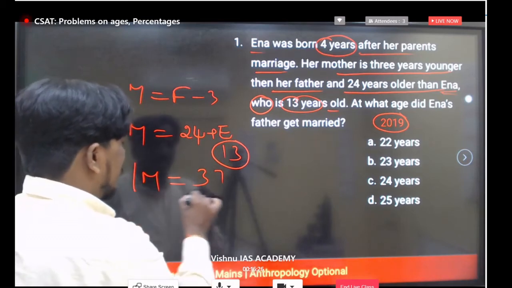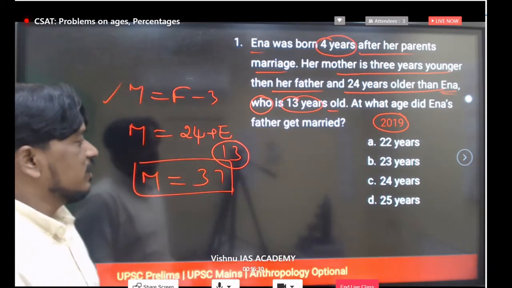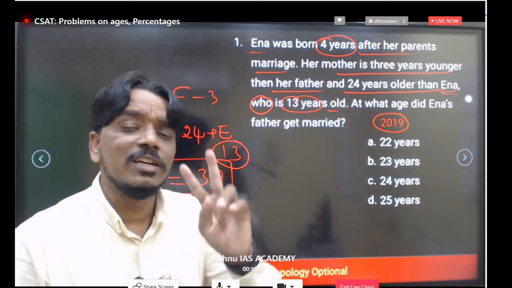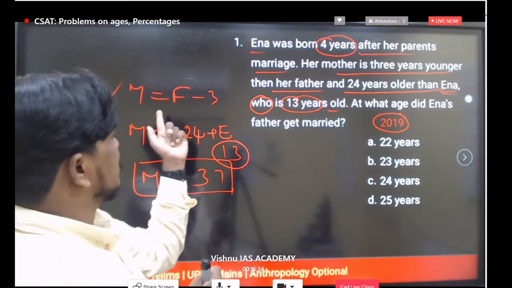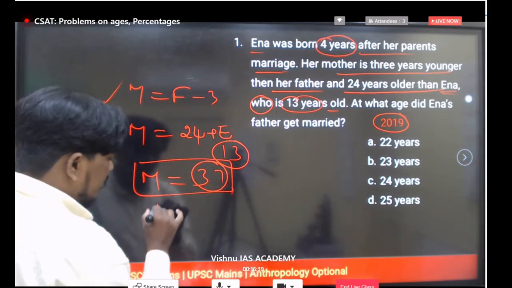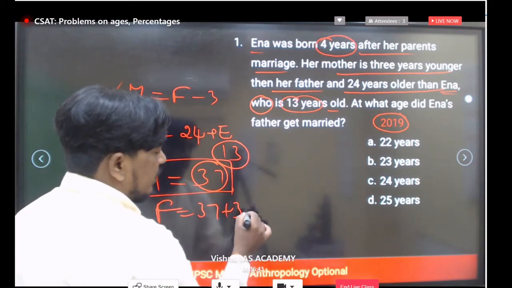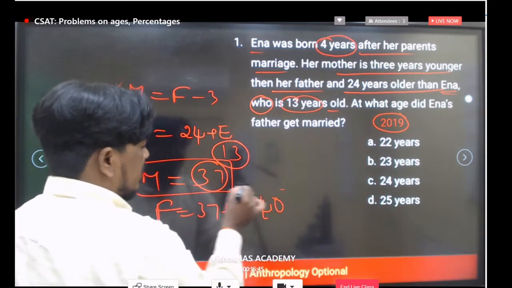So mother's age is 37. And we know one more equation: mother to father is a 3 years gap. Mother is 3 years younger than father. If mother is 37, father becomes 37 plus 3, so father's age is 40.